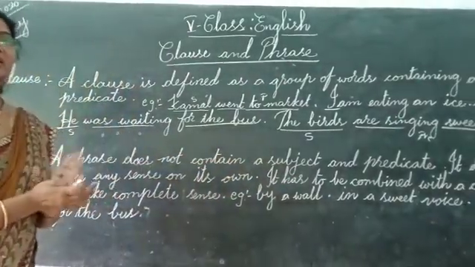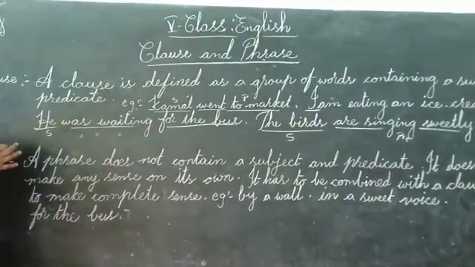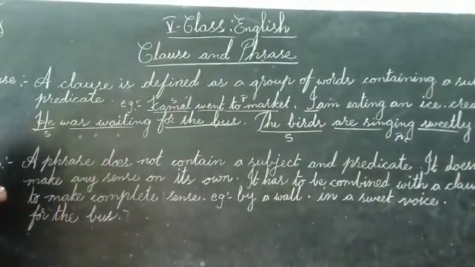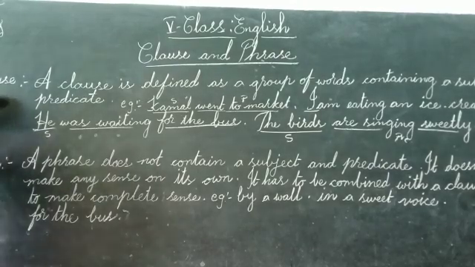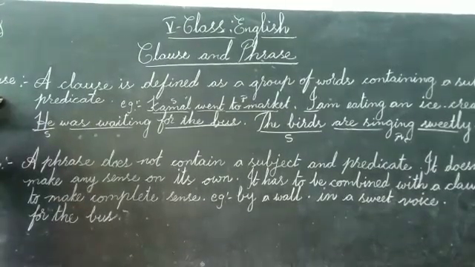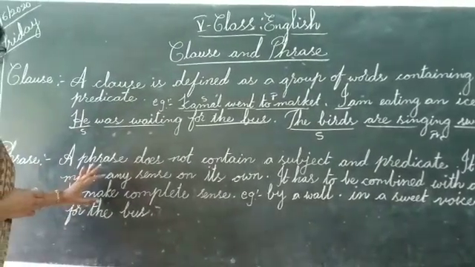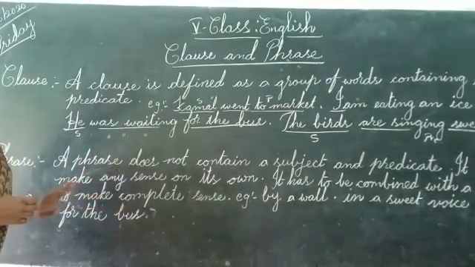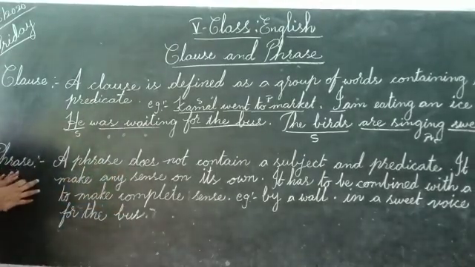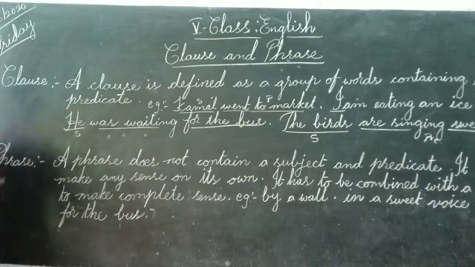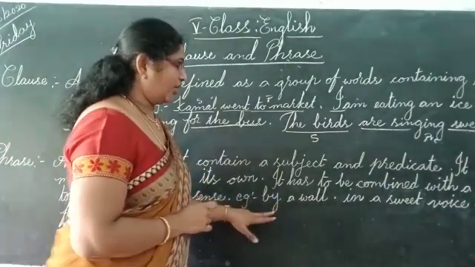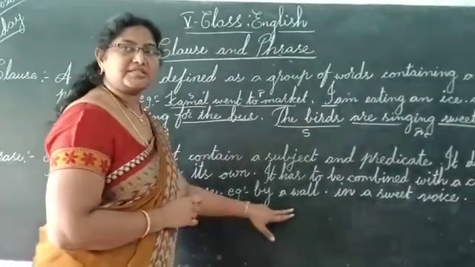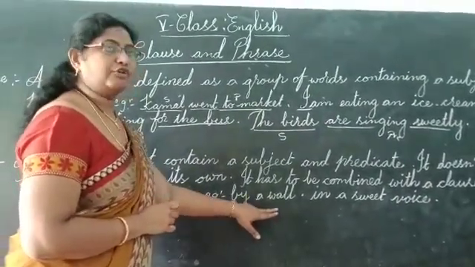It has to be combined with a clause. When we combine this phrase with a clause, then it gives the full meaning or sense. Understood? To make a full sentence or to make complete sense, we have to combine this phrase with a clause. Understood? Here I have given some phrases. By a wall. Do you understand anything? Seeing this, we cannot understand the full meaning.